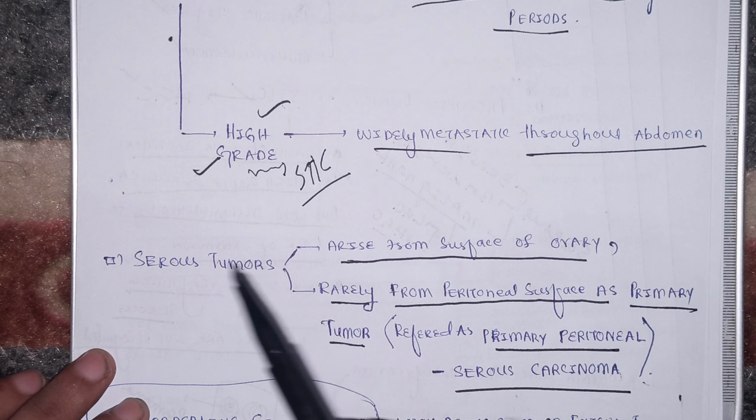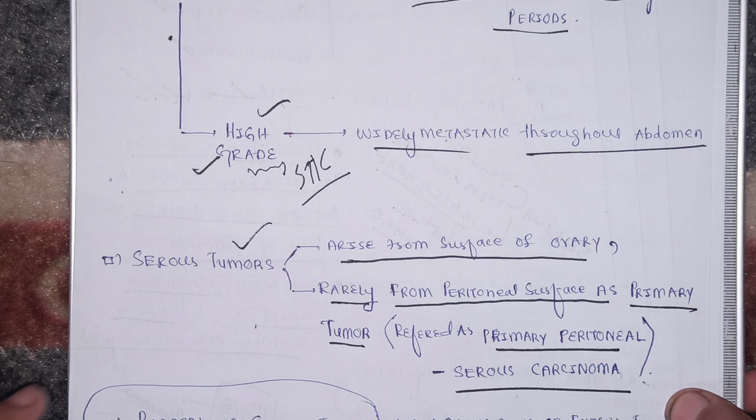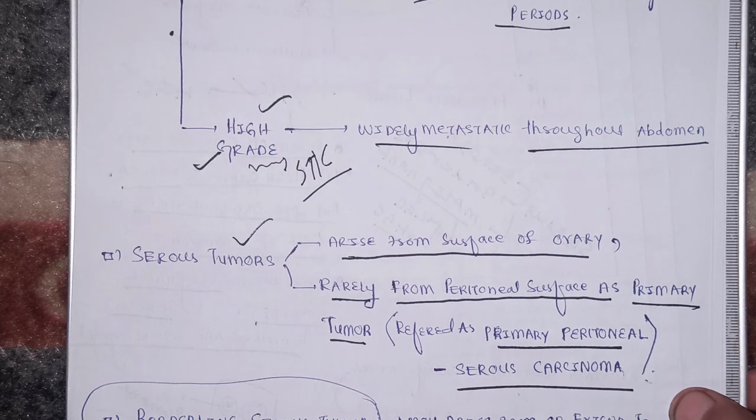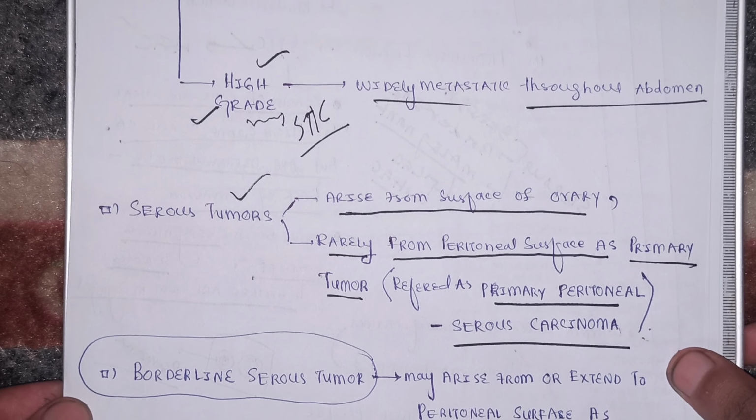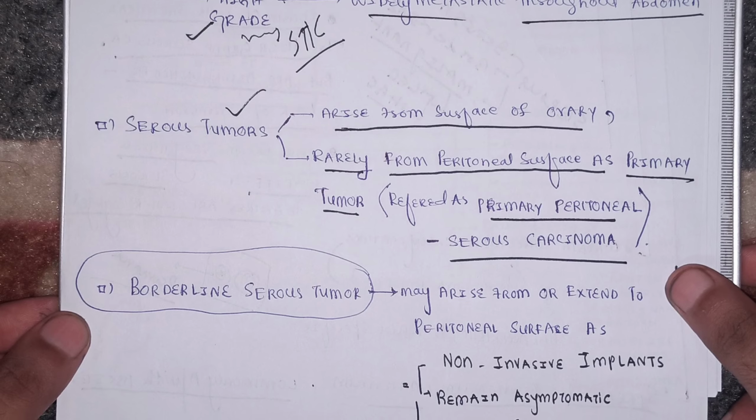Again, from where do serous tumors arise? As per our discussion, the surface of the ovary. But rarely they can arise not from the ovary but from the peritoneal surface. In that case they are called not only serous carcinoma but primary peritoneal serous carcinoma.